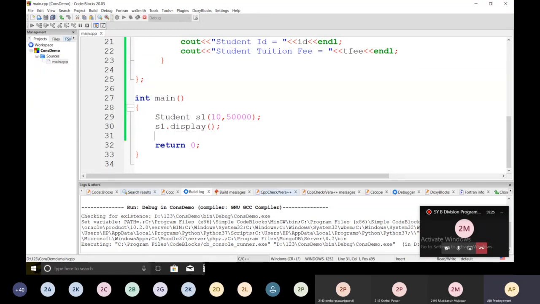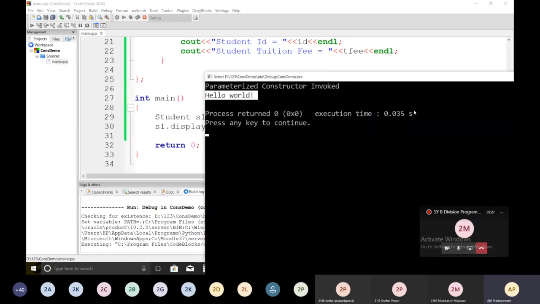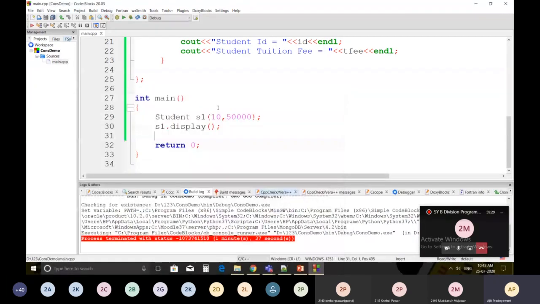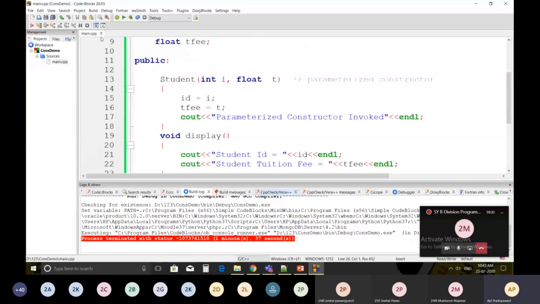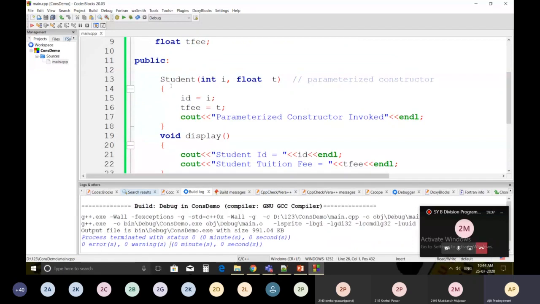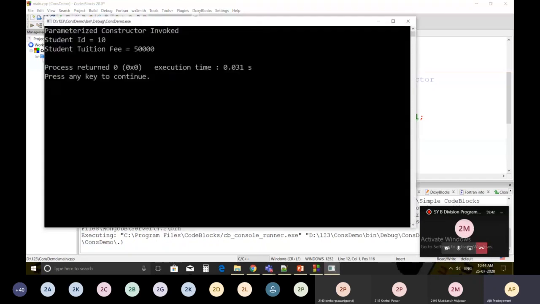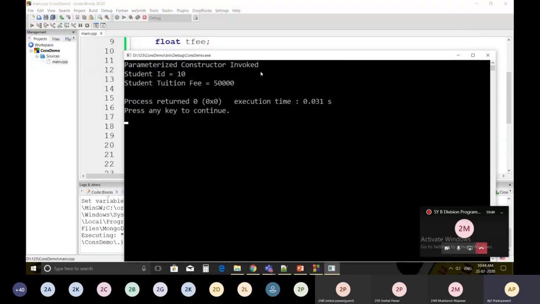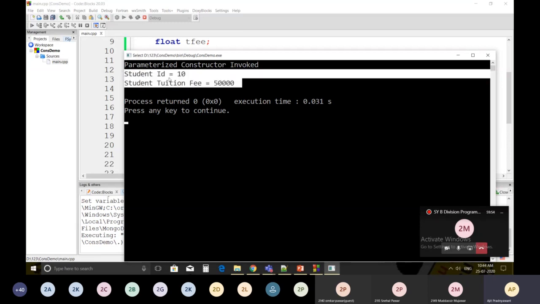Save it. Close it. Save it and compile. So there are 0 warnings here, 0 errors. Execute it. Now you will come to know that parameterized constructor invoked, and your student ID and tuition fee is initialized inside the parameterized constructor, and we have displayed these values by using the display function. Student ID is equal to 10 and student tuition fee is equal to 50,000.